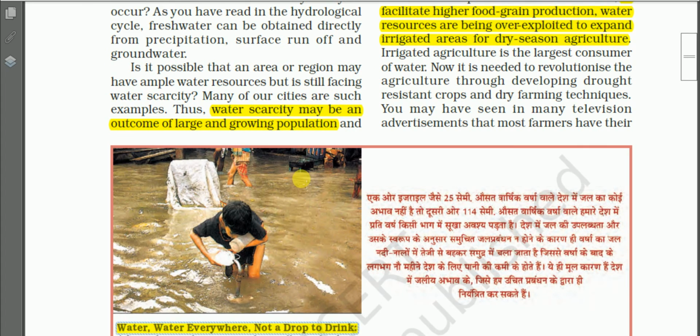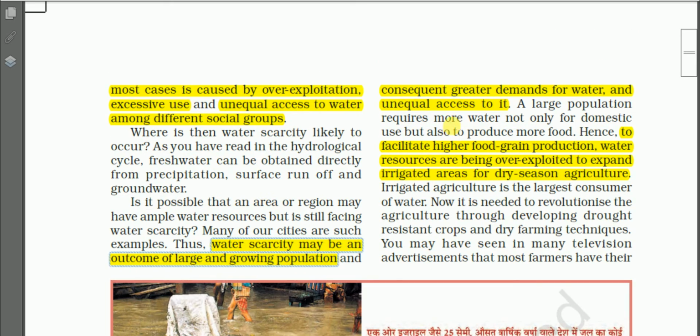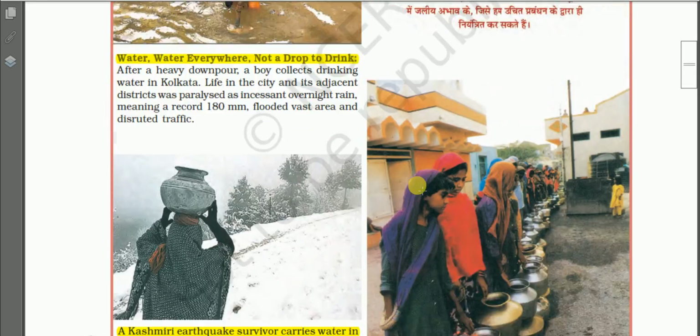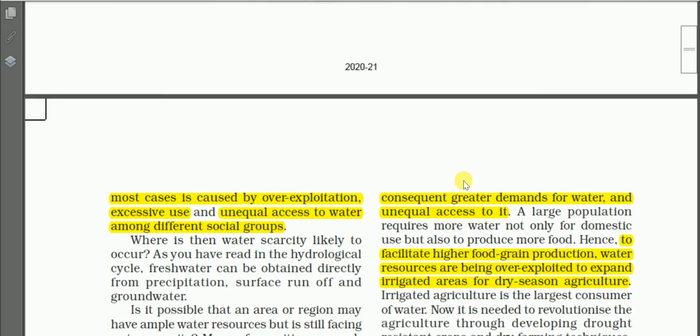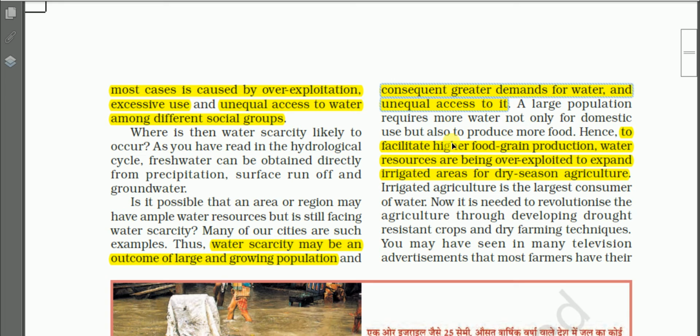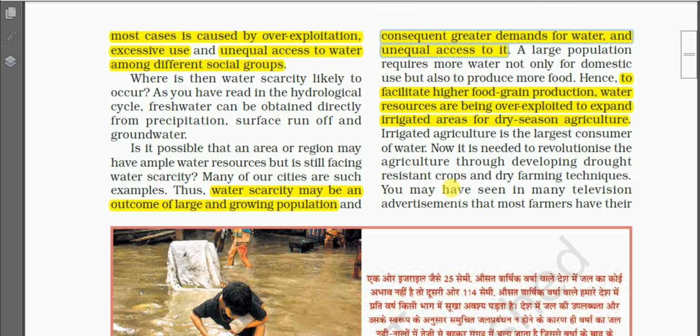So another important cause of water scarcity is given here. Water scarcity may be an outcome of a large and growing population. Another important cause of water scarcity is the increase in the number of population. See here, when there is an increase in the number of population, there will be consequent demands of water. There will be greater demands for water and unequal access to it.